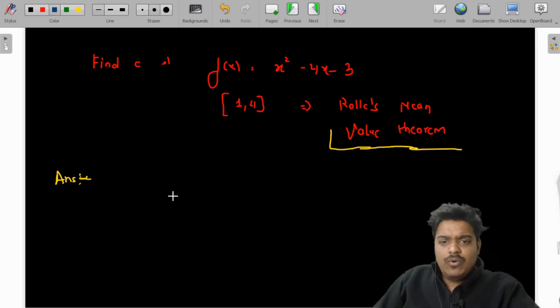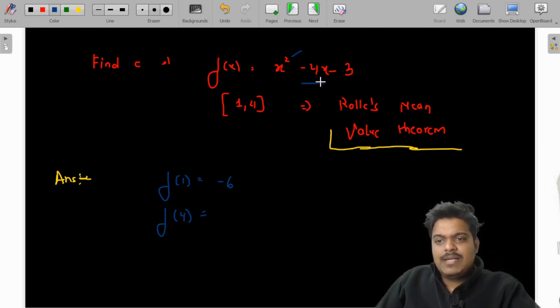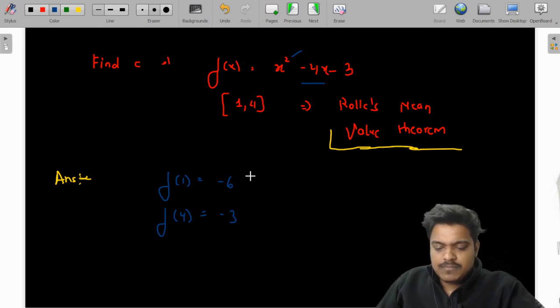Now, if you try to find the value of f of 1, this is equal to 1 minus 4 minus 3, that is minus 6. What is the value of f of 4? This is 4 square is 16, 16 minus 16 is 0, minus 3 is minus 3. So Rolle's mean value theorem is not even applicable for 1 and 4.